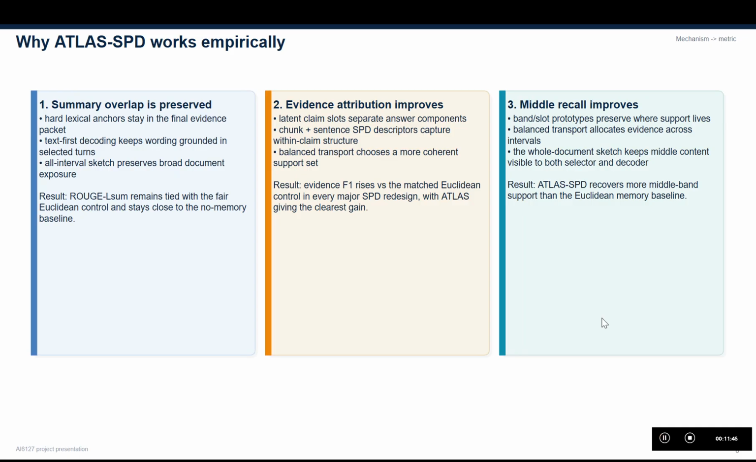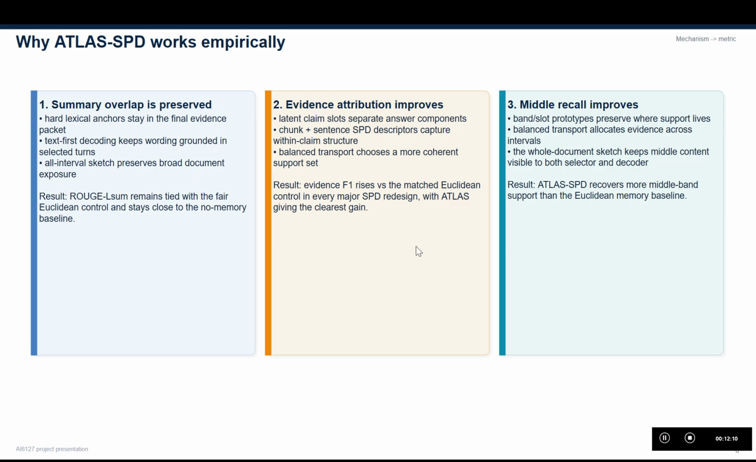This slide is the mechanism-to-metric bridge. First, memory overlap is preserved because lexical anchors stay in the final evidence packet. The decoder remains text first and the all-interval sketch keeps the whole meeting lightly visible. So that is why ATLAS-SPD can stay close to the strongest baseline on ROUGE.